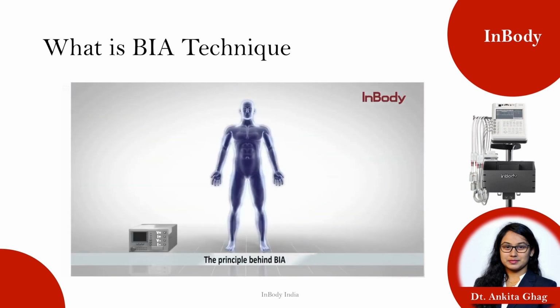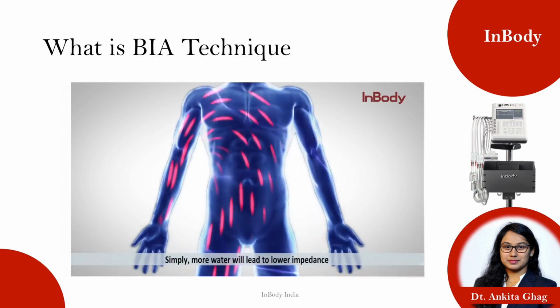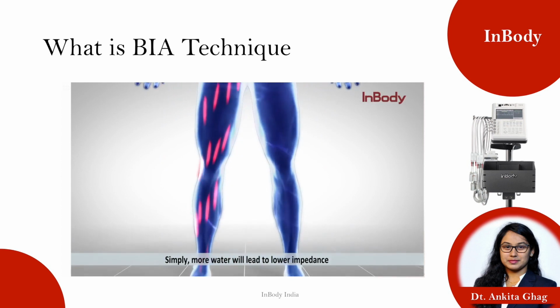The principle behind BIA is to flow electrical currents through the water in the body and to measure the amount of resistance the current encounters as it travels. Simply, more water will lead to lower impedance.